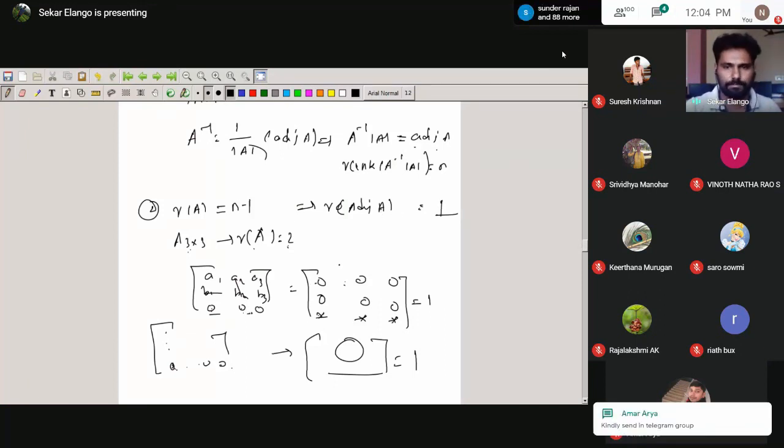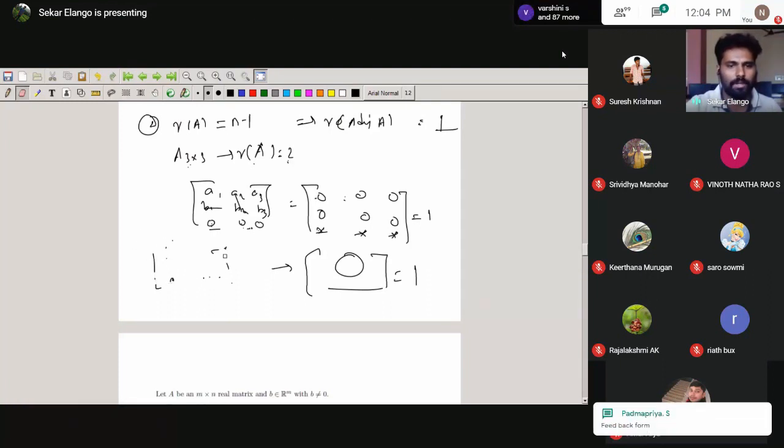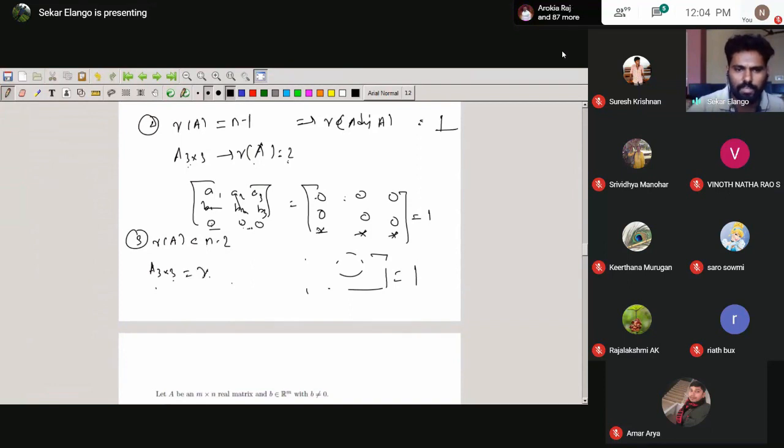This is the second case. And one more case is that suppose the rank of A is less than n minus 1. Suppose we take a 3 by 3 matrix again, so the rank of A equals 1 or 0, like that. Suppose the rank of A is less than n minus 1. Just take a counter example. Take the rank of A equal to 1, or less than 1, which comes to 0 only.